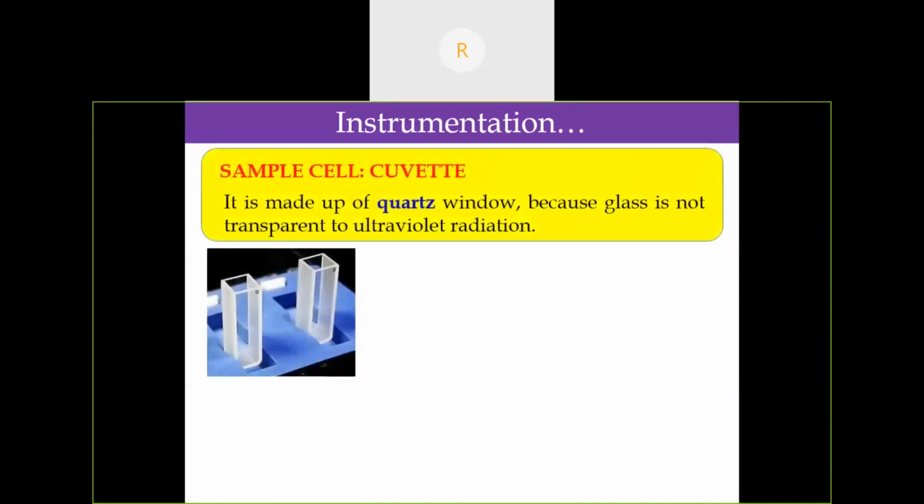So another important thing is the sample cell, that is the cuvette. It is made up of quartz because glass is not usually transparent to ultraviolet radiation. It may absorb some amount of radiation from the UV visible light. Hence, the cuvette is made up of quartz.